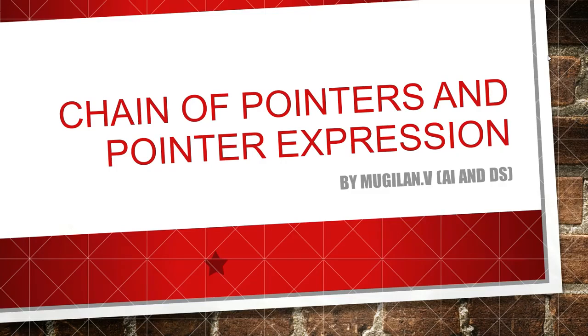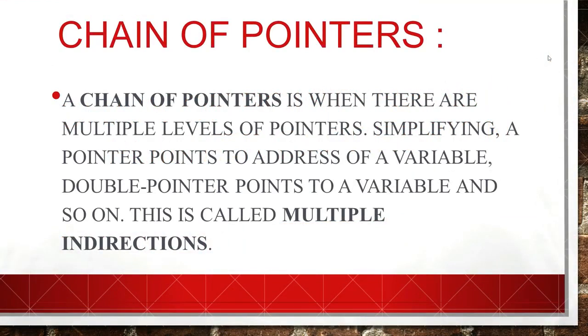Chain of pointers. A chain of pointers is when there are multiple levels of pointers. Simplifying, a pointer points to the address of a variable. A double pointer points to a pointer variable, and so on. This is called multiple indirections.